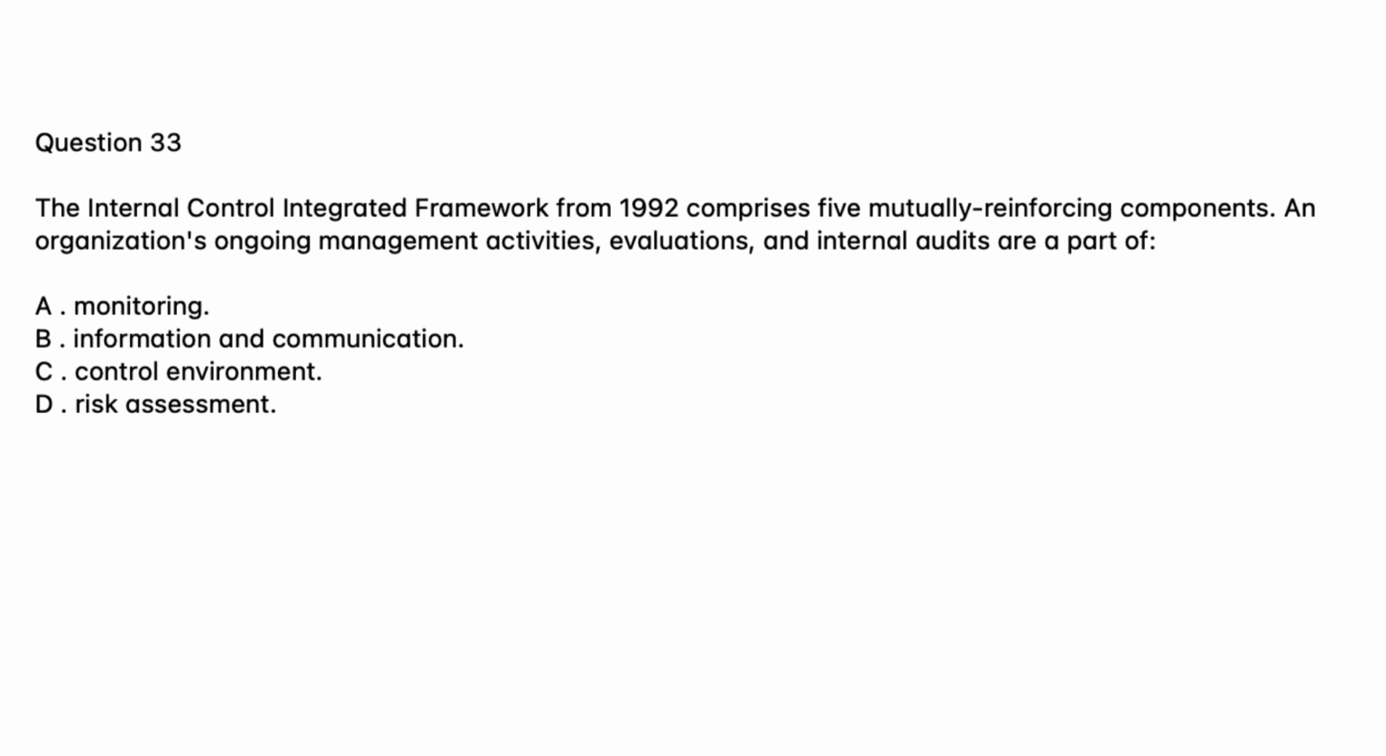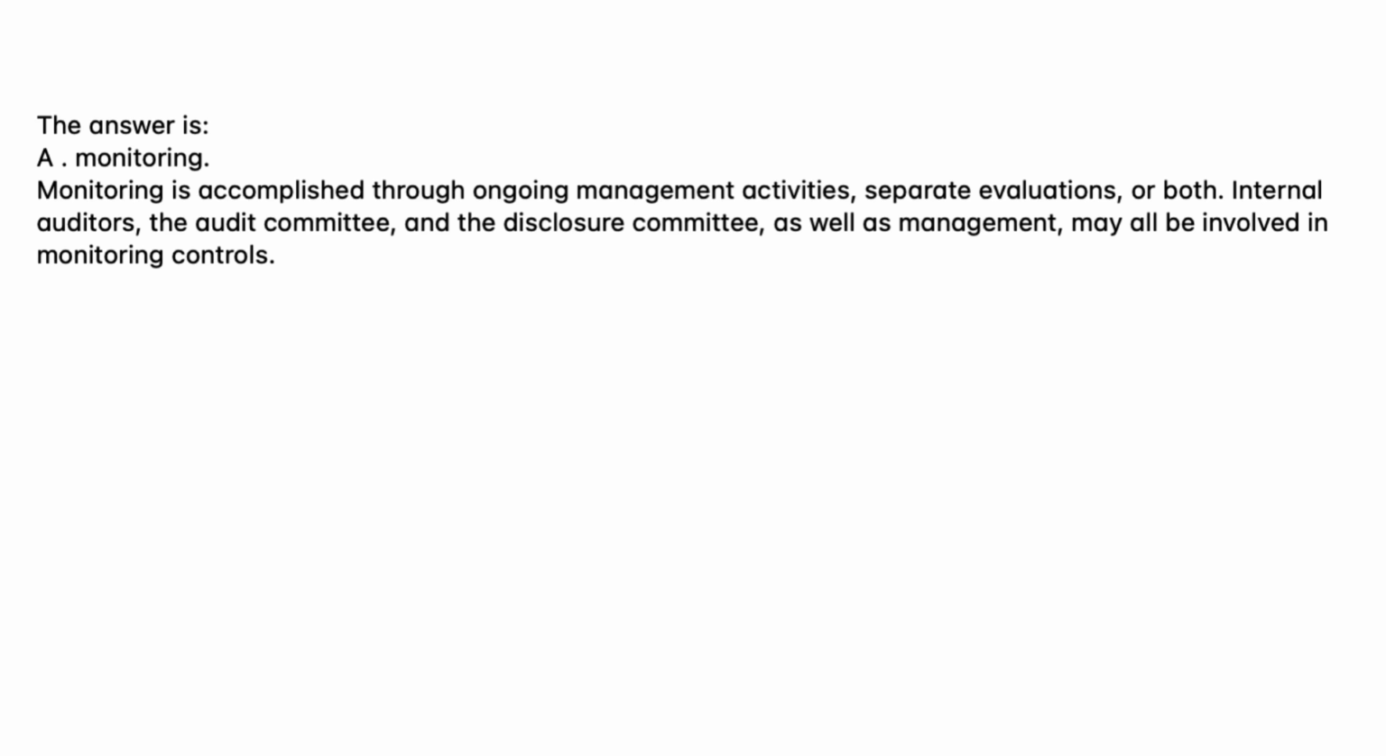Question 33. The Internal Control Integrated Framework from 1992 comprises 5 mutually reinforcing components. An organization's ongoing management activities, evaluations, and internal audits are a part of A. Monitoring. B. Information and communication. C. Control environment. D. Risk assessment. The answer is A. Monitoring. Monitoring is accomplished through ongoing management activities, separate evaluations, or both. Internal auditors, the Audit Committee, and the Disclosure Committee, as well as management, may all be involved in monitoring controls.